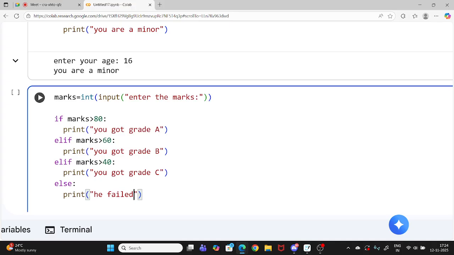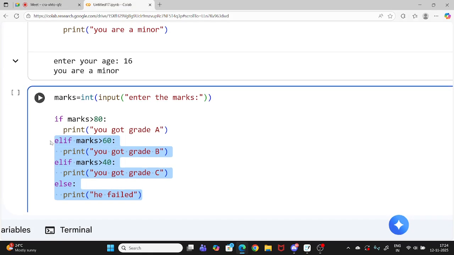Okay, did you understand what each part is doing? First it will check the if condition. If this is true, this will get executed. If it is false, it will move to this part. If this is false, it will move to this part. And if all three are false, then it will move to the else part. So basically, you have to write one if condition. One if condition is compulsory, and the rest is all optional.